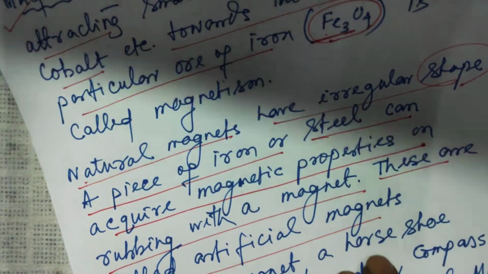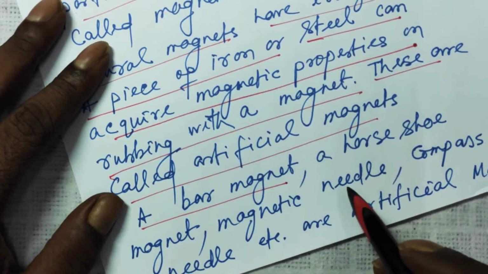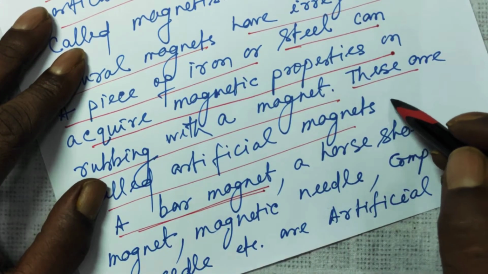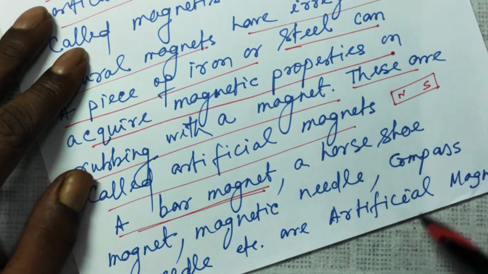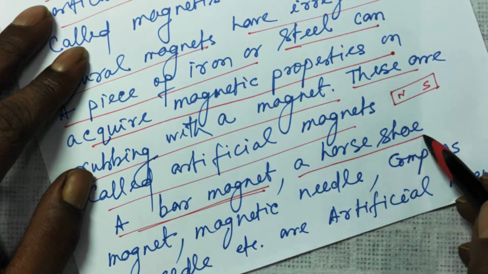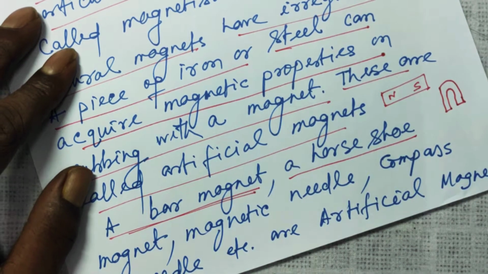For example, in your day-to-day life, you must have seen a bar magnet, that is an artificial magnet. A bar magnet looks like this. One pole is called a north pole, the other is a south pole. We will see which is a north pole, which is a south pole. A horseshoe magnet, in the shape of like this, is called a horseshoe magnet.